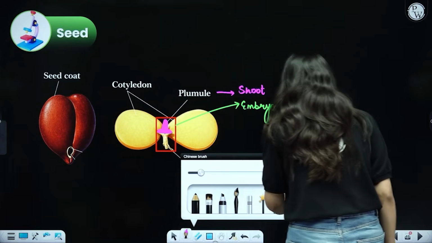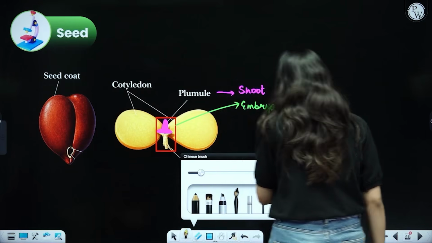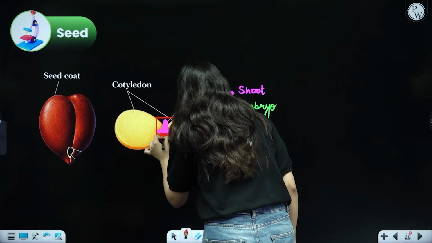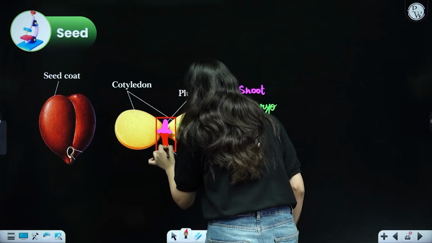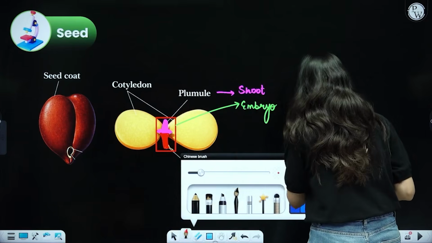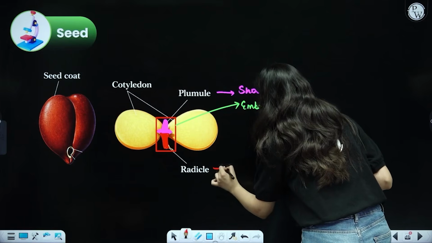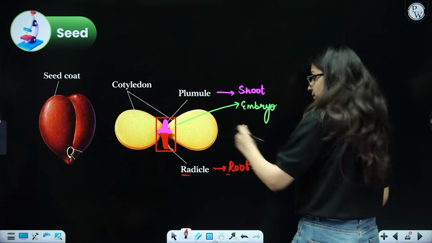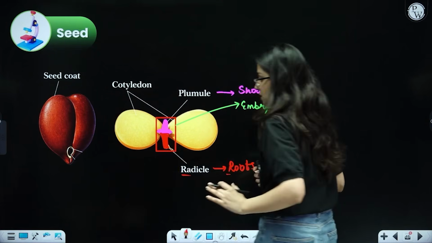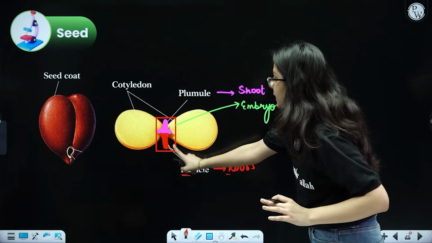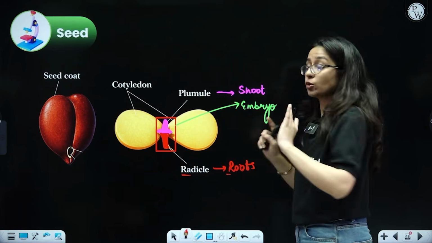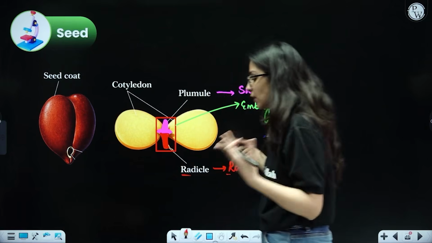Now talking about this lower part, it actually represents the radicle. As you can see, it is written, and radicle is supposed to form roots. So it is very easy to remember. R for radicle, R for roots. So radicle will form the root system. That is how easy it is. Embryo has two parts, plumule and radicle. Plumule forms shoot and radicle forms root. That is all.